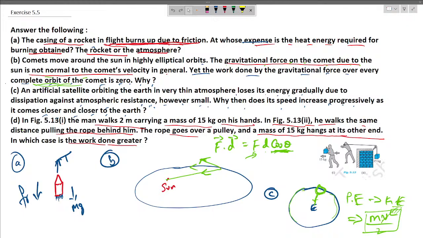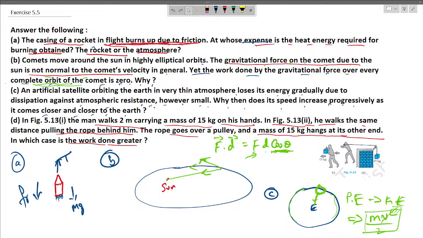Now the third question is, an artificial satellite orbiting the Earth in a very thin atmosphere loses its energy due to gradual dissipation against atmospheric resistance, however small. Why does then its speed increase progressively as it comes closer and closer to Earth? So the speed of the satellite increases as it comes closer to the Earth because the gravitational pull becomes stronger, and in lower orbits the satellite must move faster to maintain its orbit. The increase in speed compensates for the loss of altitude, even though the satellite is losing energy due to the atmospheric drag.